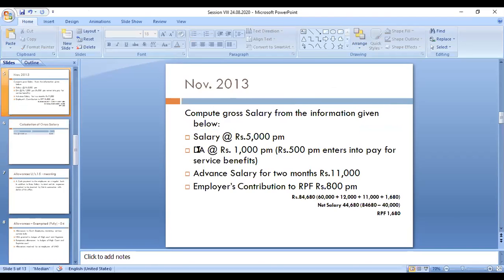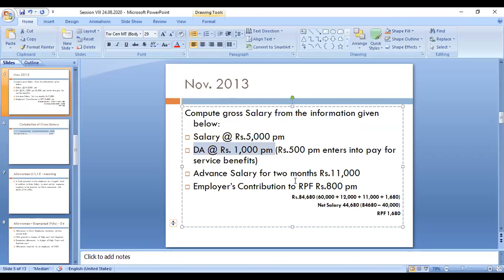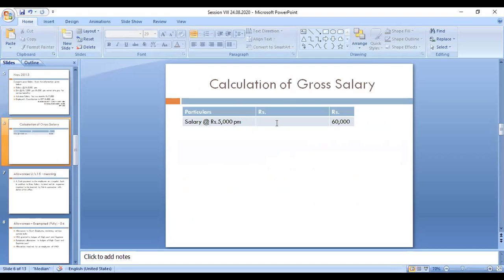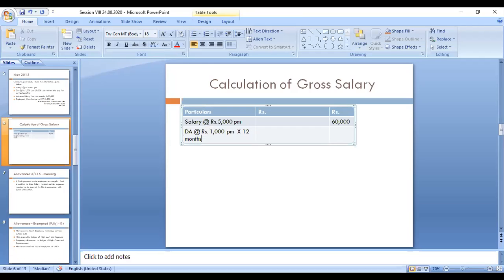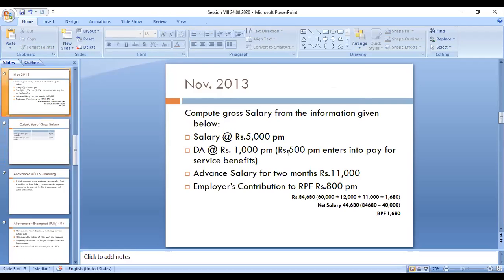Second one is TA, 1,000 per month. For the taxable amount, we can consider either entertainment allowance or other benefit, whatever the category, all the amount is taxable. It is given only per month. Now we have to multiply with 12 months. So 1,000 into 12, that amount is 12,000. That amount is taxable. So DA is also taxable.